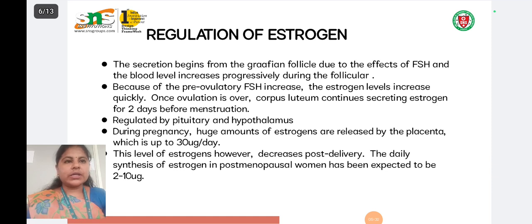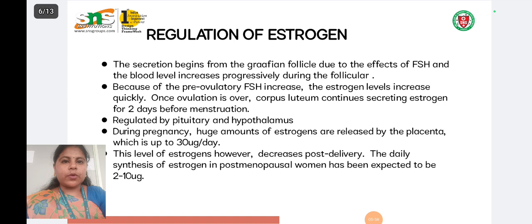During pregnancy, estrogens are released by the placenta up to a level of 30 micrograms per day. The level of estrogen decreases after delivery, and in post-menopausal women, synthesis is expected to be only at a limited level of 2 to 10 micrograms. So this is the regulation of estrogen.